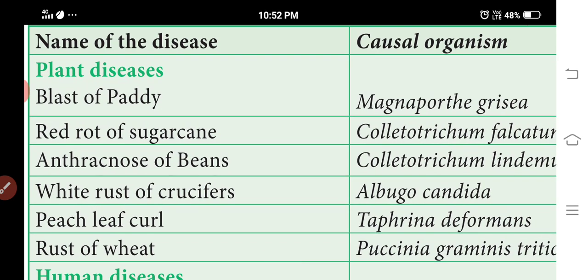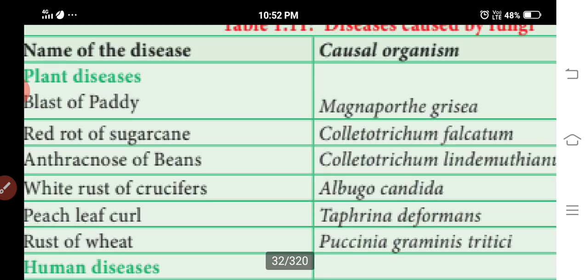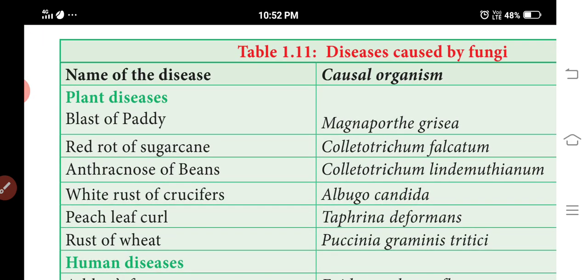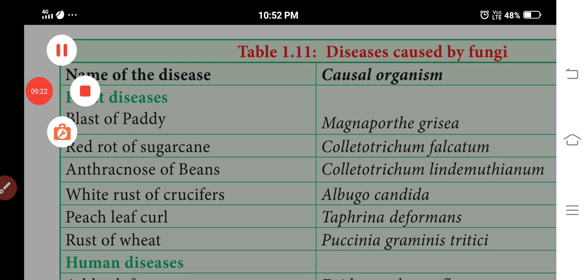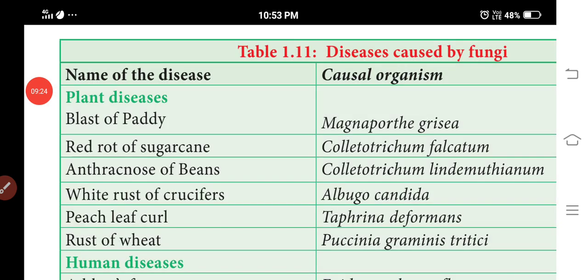Name of the disease and causal organism. Red rot of sugarcane, Colletotrichum falcatum. Anthracnose of beans, Colletotrichum lindemuthianum. White rust of Cruciferae, Albugo candida. Peach leaf curl, Taphrina deformans.